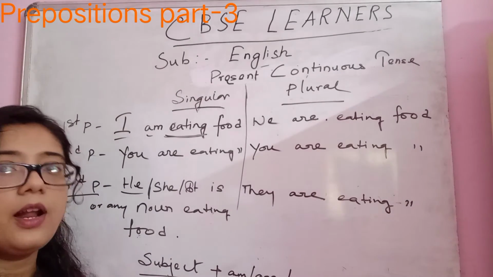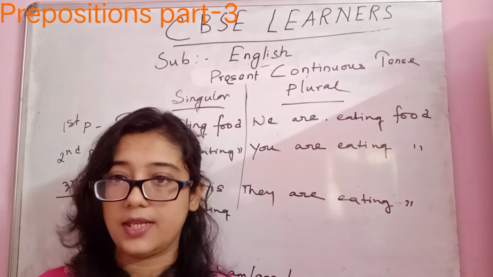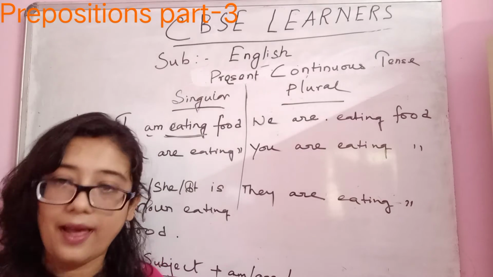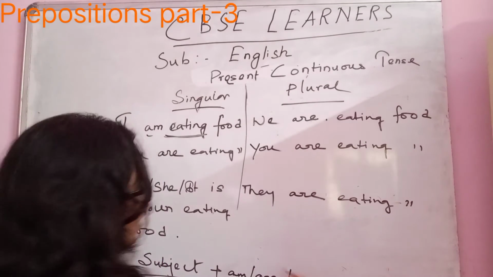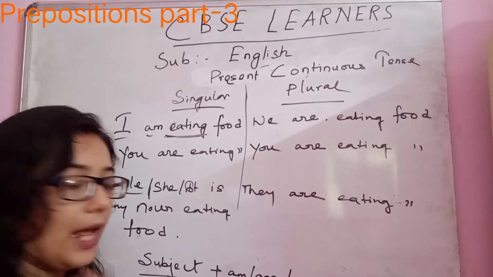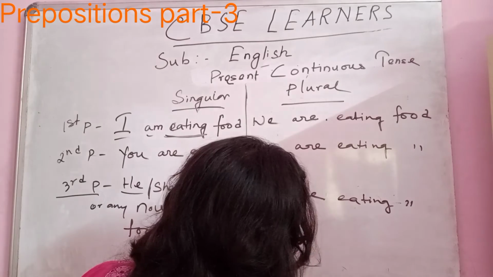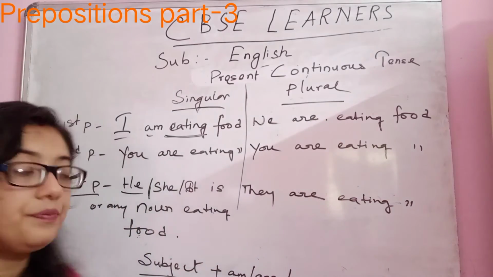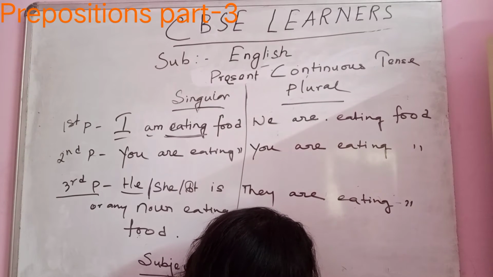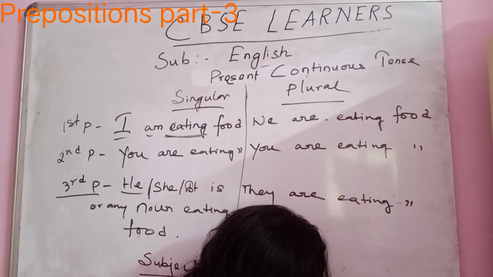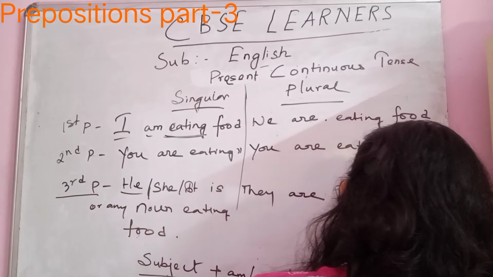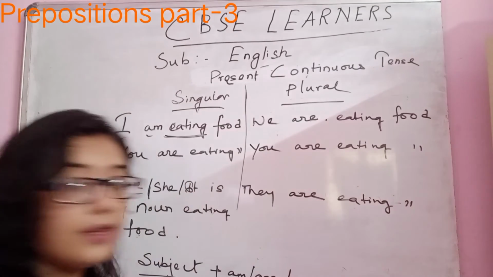Okay, am, are, or is. There are lots of helping verbs, but you cannot use those. Only am, are, is. You don't bring any other helping verb to help you in the present continuous tense. You require only am, are, or is. Okay, so now comes the verb form. So instead of telling you third form, fourth form, fifth form, I would like to tell you verb plus ing. It can be any verb with ing, or present participle, plus object. Okay, see, is it clear?